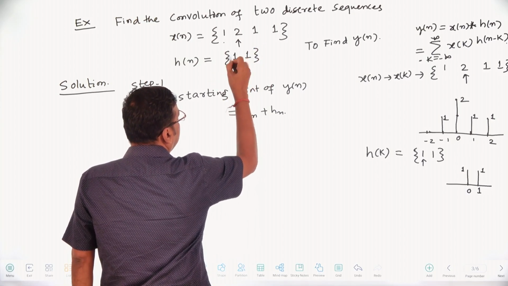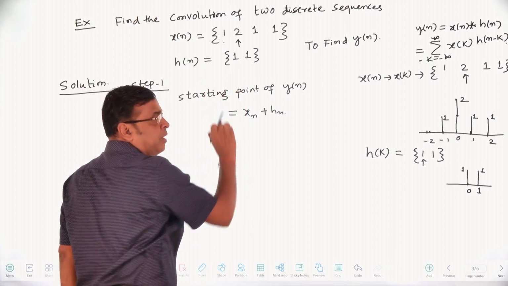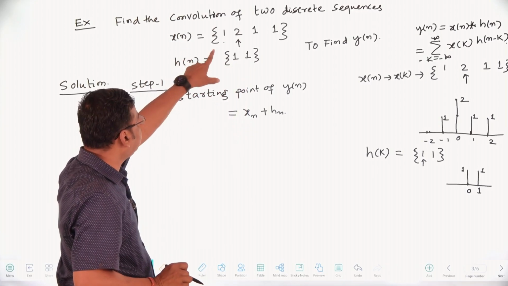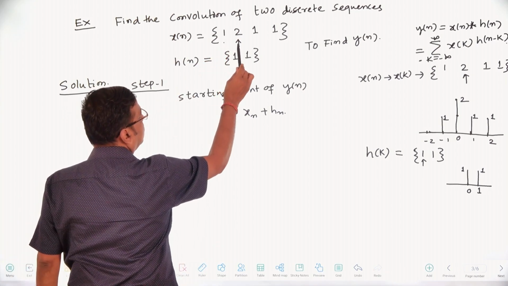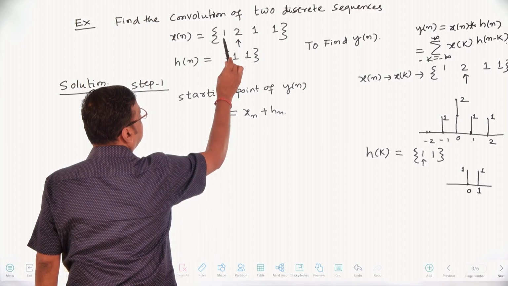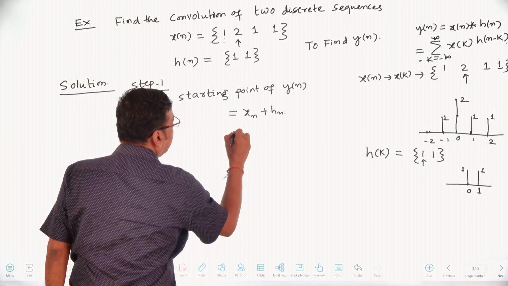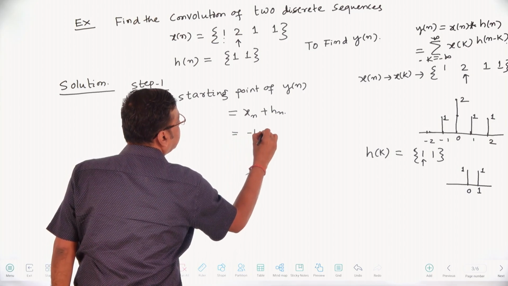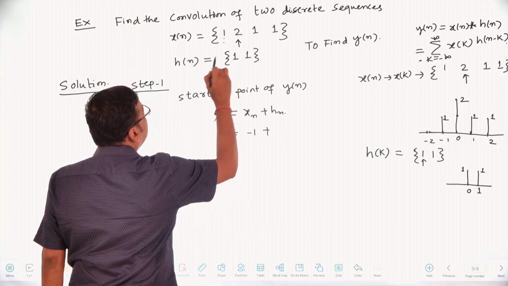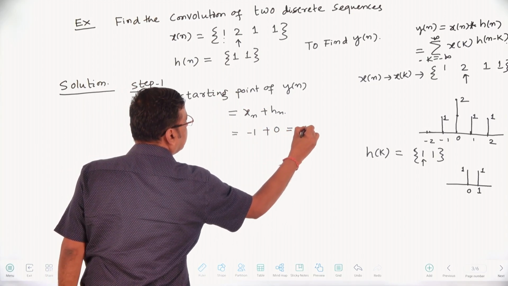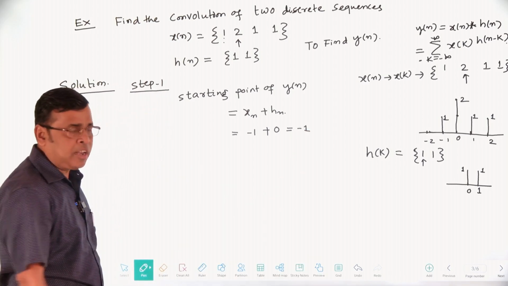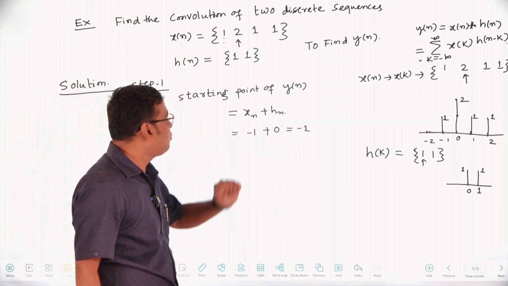The arrow mark not being mentioned here means the very first bit is n equal to 0. So the x of n starting point is n equal to minus 1. Remember, the arrow mark indicates n equal to 0 and this is your starting point, n equal to minus 1. That's why x of n is minus 1 plus h of n. The starting point of h of n is n equal to 0, so minus 1 plus 0, that is minus 1. So the starting point of y of n is minus 1.